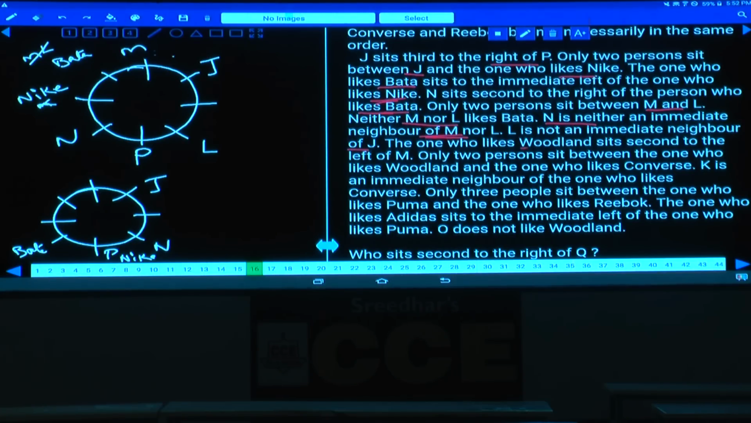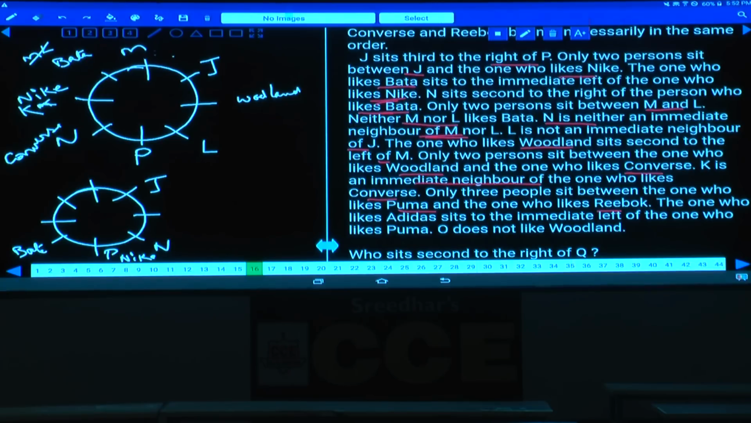The one who likes Woodland sits second to the left of M. Woodland is seated second to the left of M, and Woodland is here. Only 2 persons between the one who likes Woodland and the one who likes Converse. Woodland and Converse, there must be exactly 2 persons, hence this N must be Converse. And K is an immediate neighbor of the one who likes Converse, and this K must like Nike. And only 3 people between the one who likes Puma and Reebok.